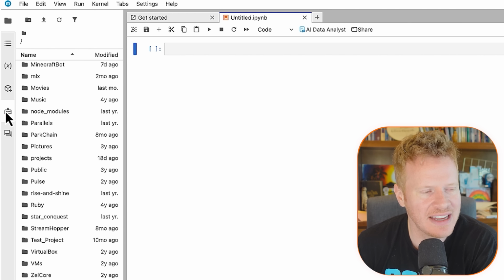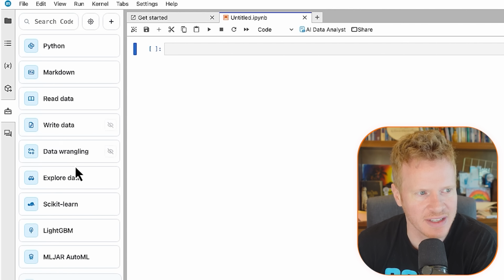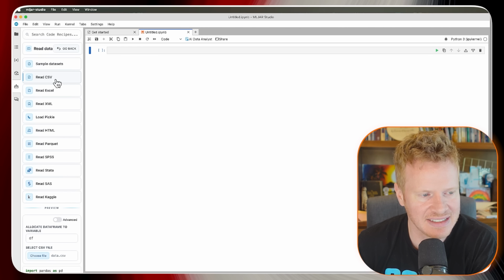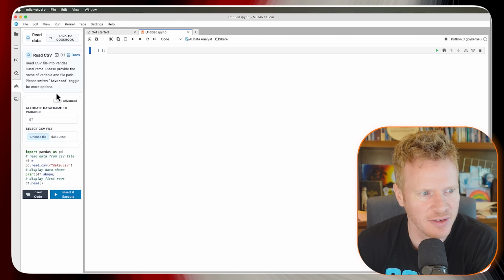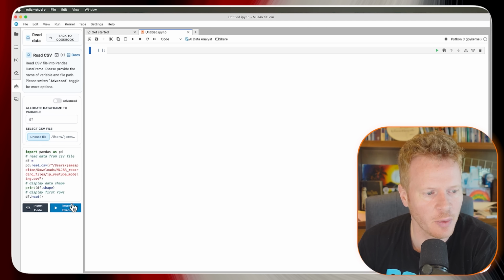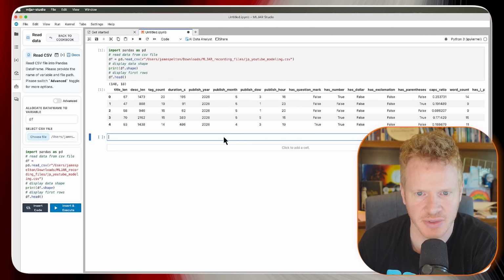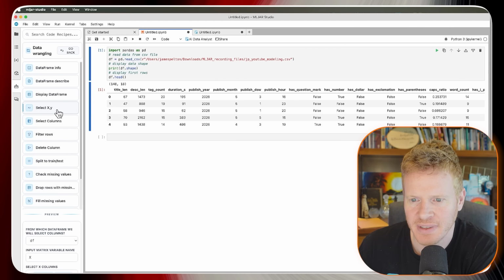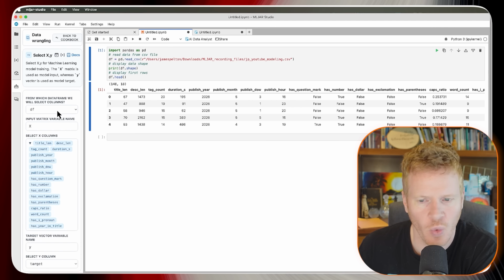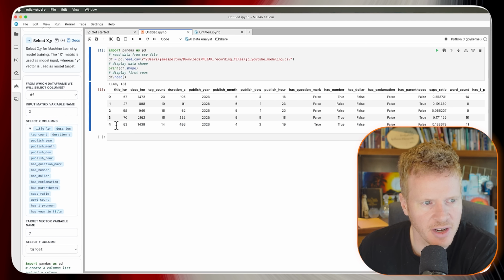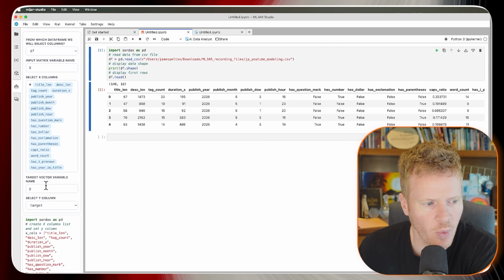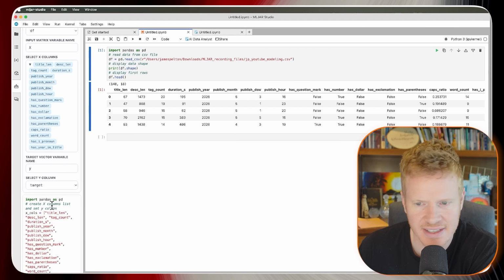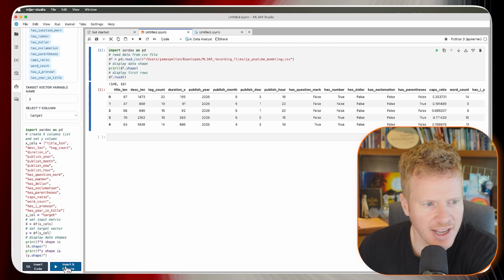So we're going to go down here to this piece of code section, and we're going to click read data. We're going to click read CSV. That's where I have my YouTube videos. All right, now that we got our file in there, we're just going to click insert and execute. All right, so now we got our file loaded. We're going to go to data wrangling here, and we're going to go to select XY. So then the X columns are going to be just the columns in the spreadsheet, and the Y column is going to be target. Then we'll click insert and execute.